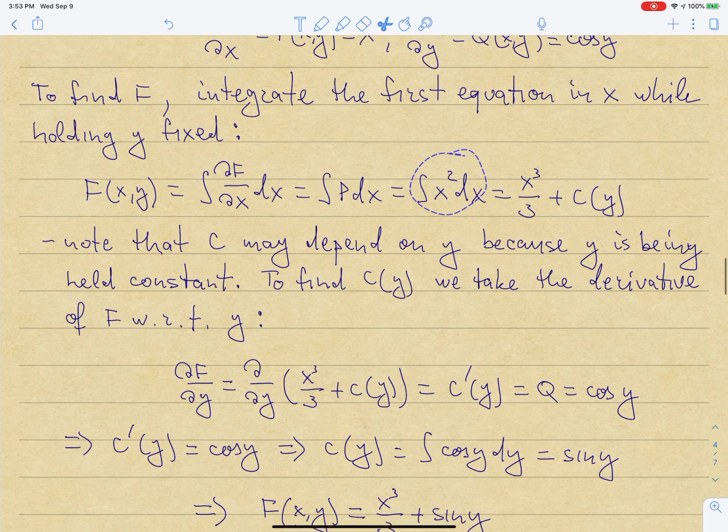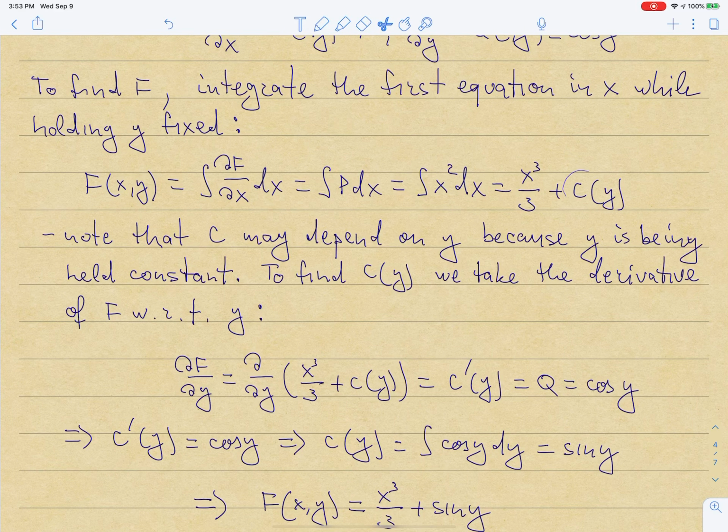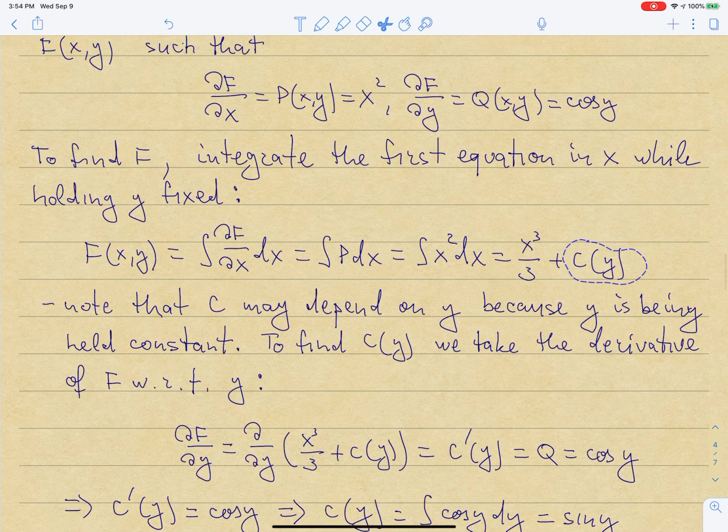But then that means that I found my function capital F, but it still contains an unknown function c of y in it that I still have to determine. Well, so far I only used information about the partial of F with respect to x. I'm still supposed to use the information about the partial of F with respect to y. And here is how I'm going to use it.